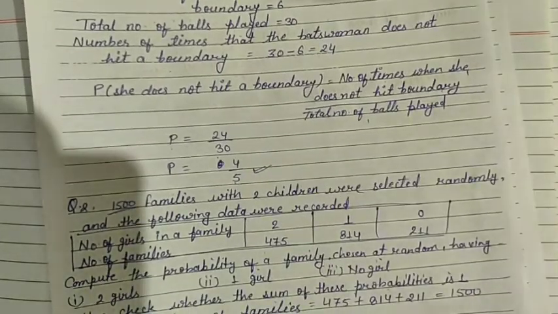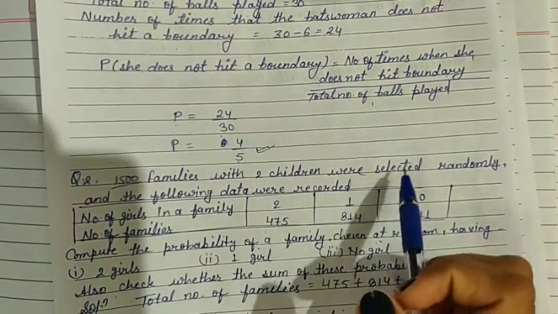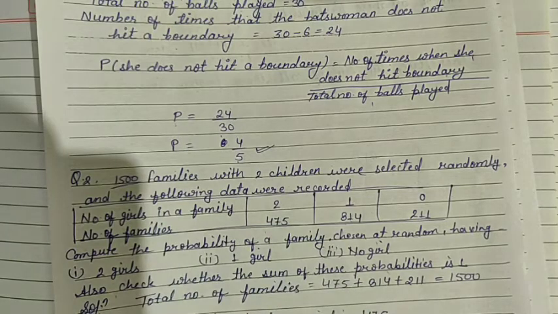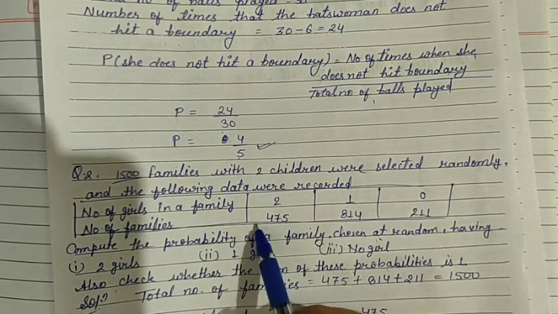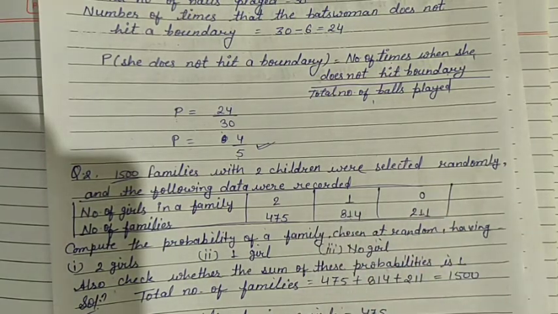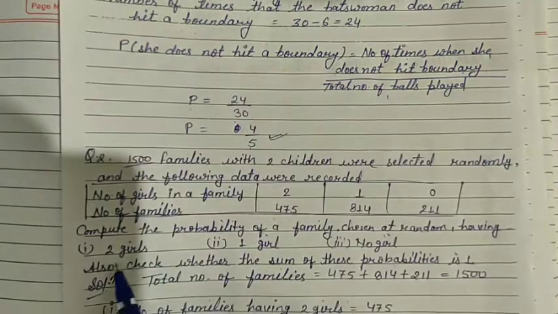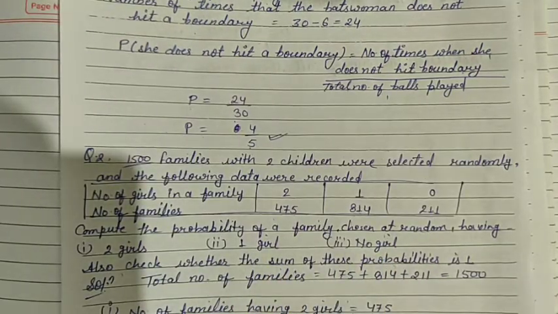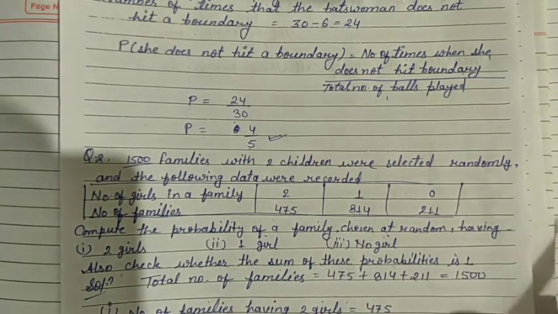Okay students, now question number 2. 1500 families with 2 children were selected randomly and the following data were recorded: number of girls in a family and number of families. 475 families have 2 girls, 814 families have 1 girl, and 211 families have no girl. We have to compute the probability of a family chosen at random having 2 girls, 1 girl, and no girl. Also check whether the sum of these probabilities is 1.